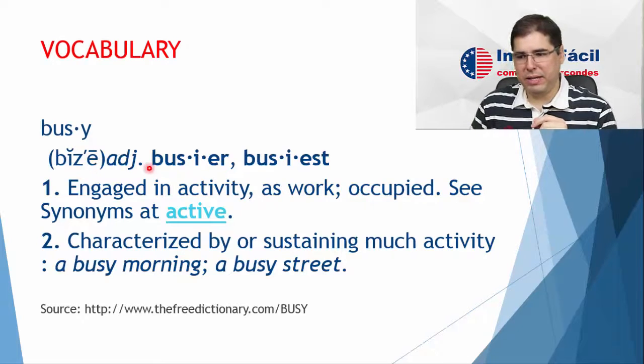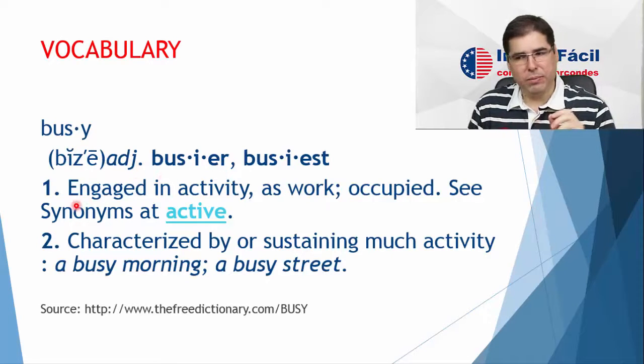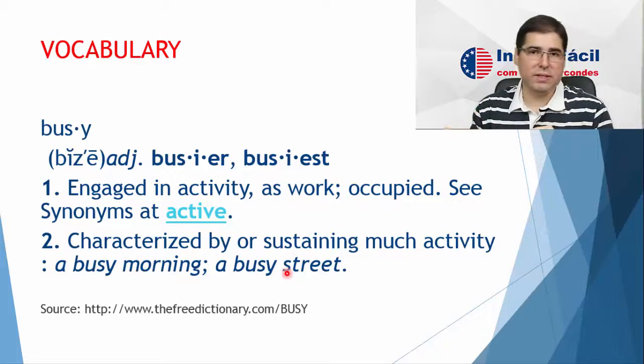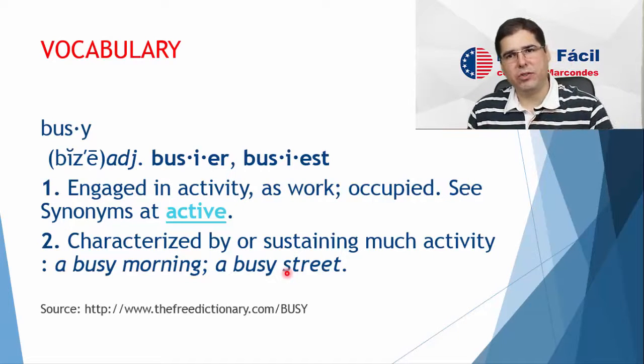Now, busy is an adjective. It means engaged in activity, as work, occupied. Number two, busy is also characterized by or sustaining much activity: a busy morning, a busy street. This second meaning is the one that most applies to the text.